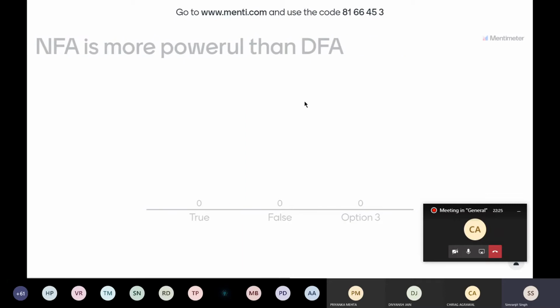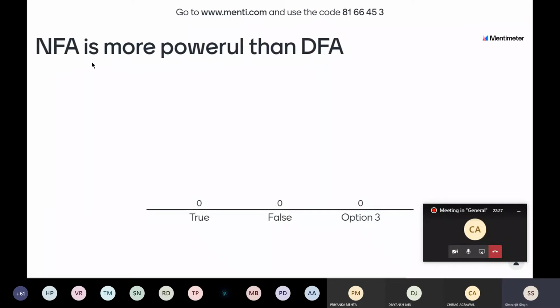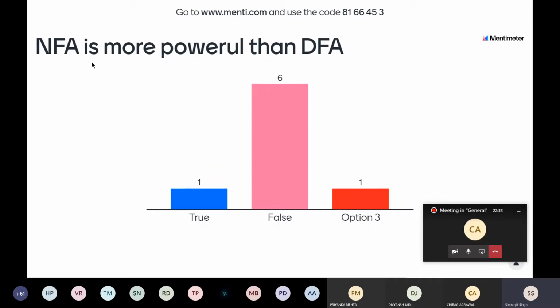Moving forward, is this statement true? I have repeated this statement many times: NFA is more powerful than DFA or not. I have told you in lectures, I think 20 or 30 times, that NFA is not more powerful than DFA.